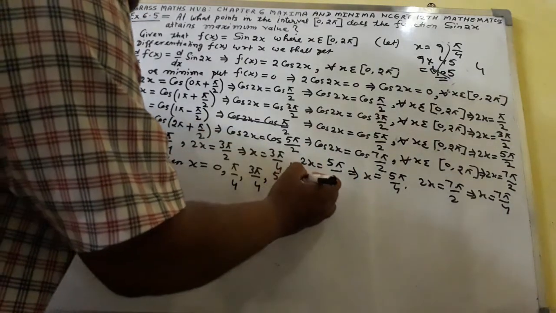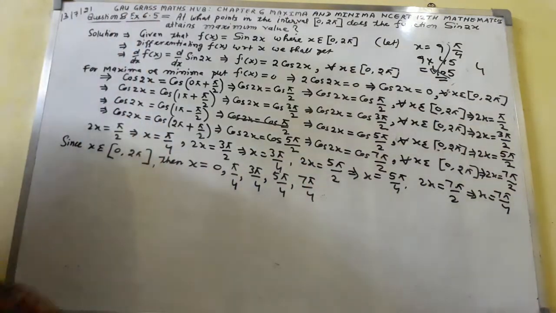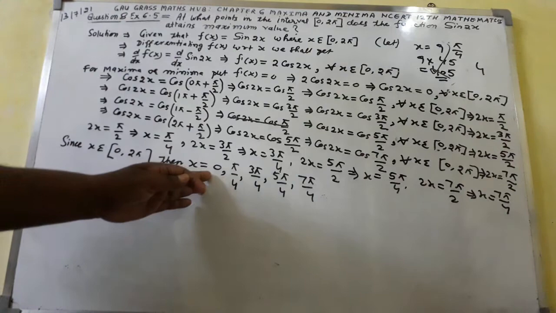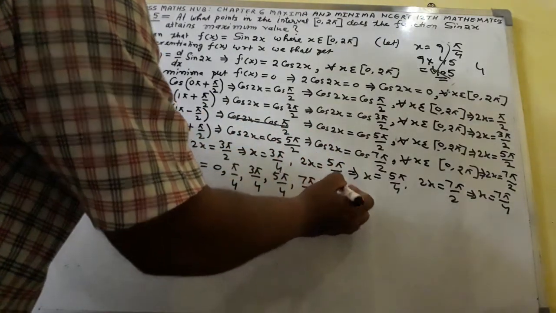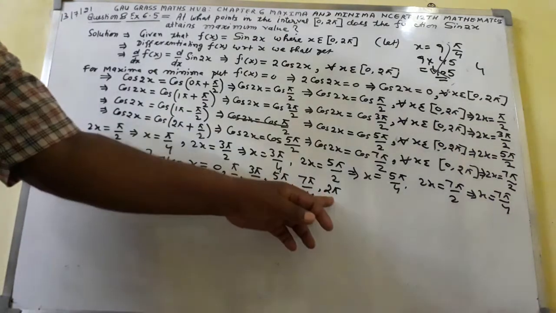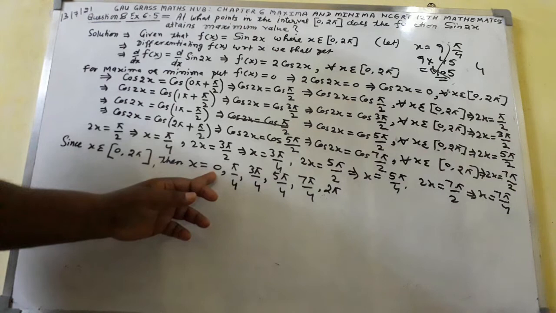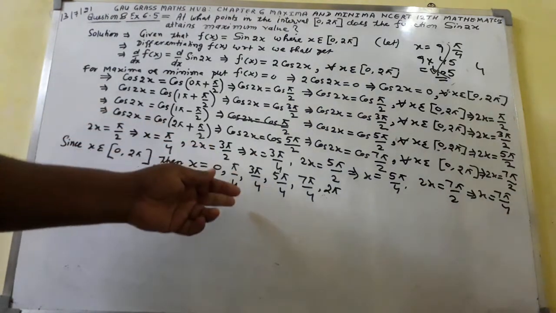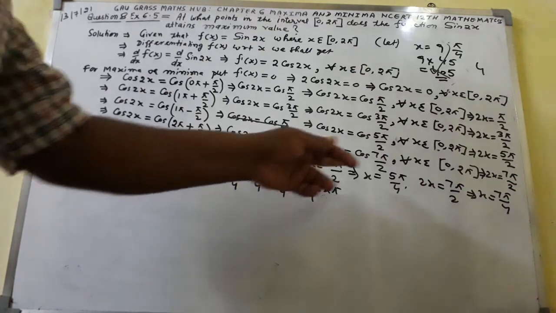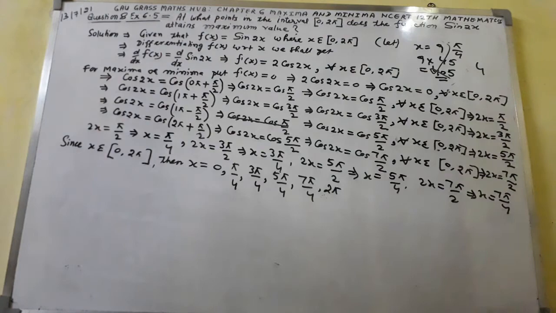Here again I shall write x equal to 7 pi by 4. This value we have got. The value of x will be and 2 pi. 2 pi will be the maximum value of x and minimum value of x will be 0. In between I have written pi by 4, 3 pi by 4, 5 pi by 4, 7 pi by 4. The value of x will be calculated like this.